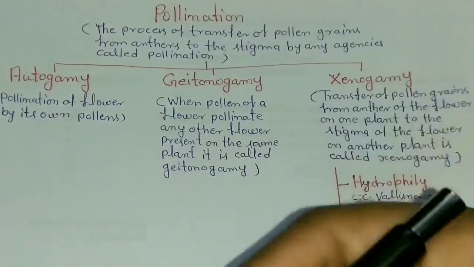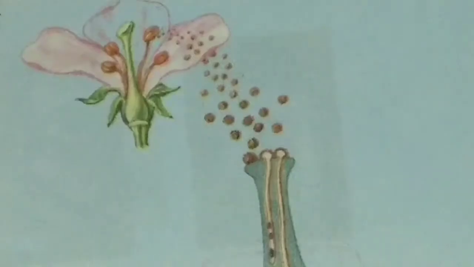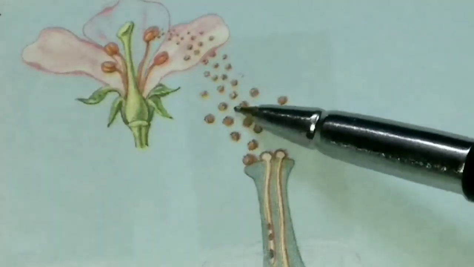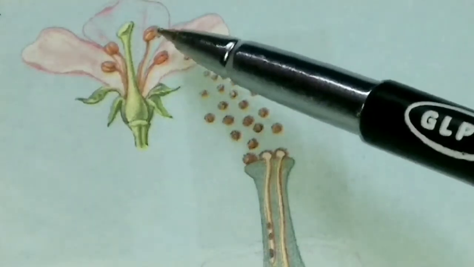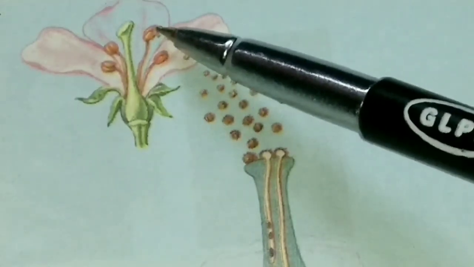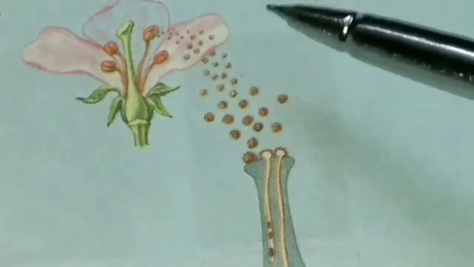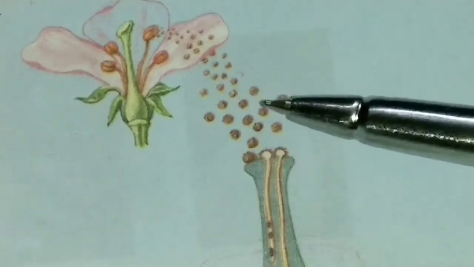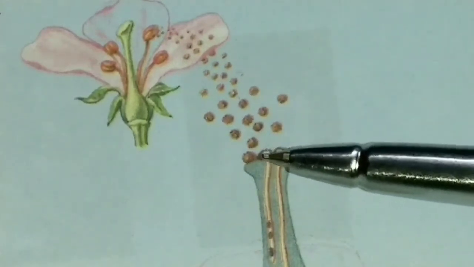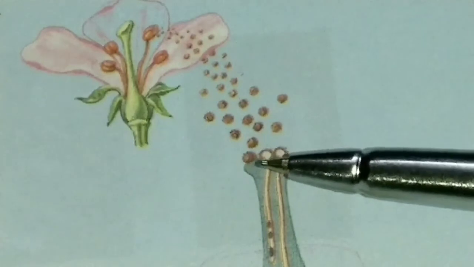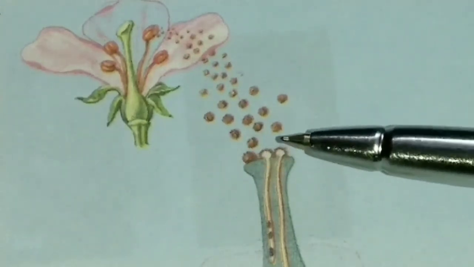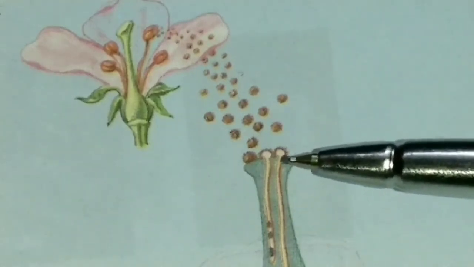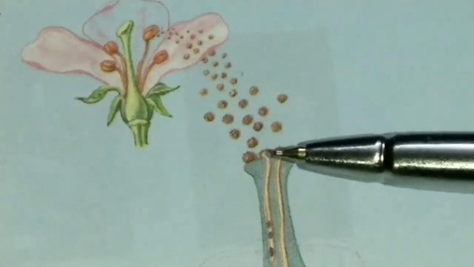See the figure of pollination. Here, the pollen grains are released from the anther lobe, which are transferred by any agency and settled on the surface of the stigma. Such a transferring process is known as pollination.